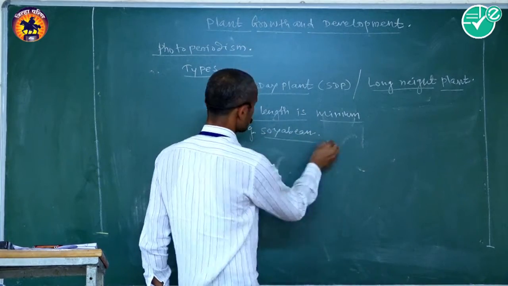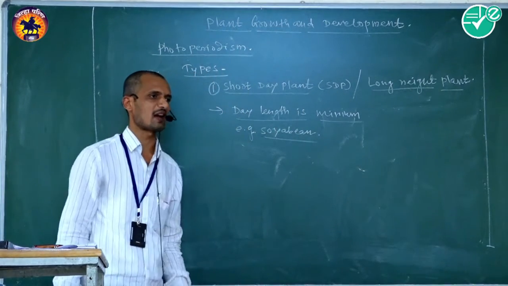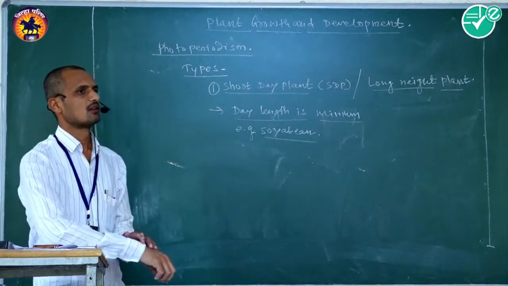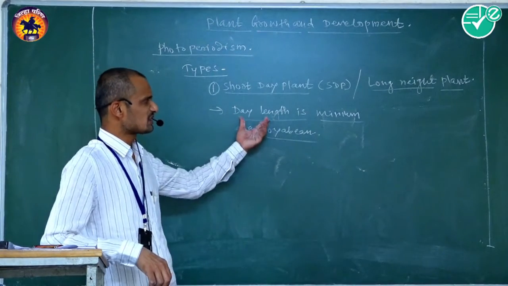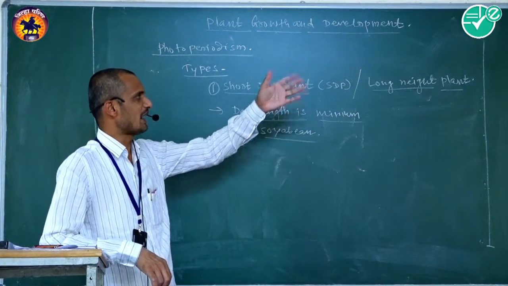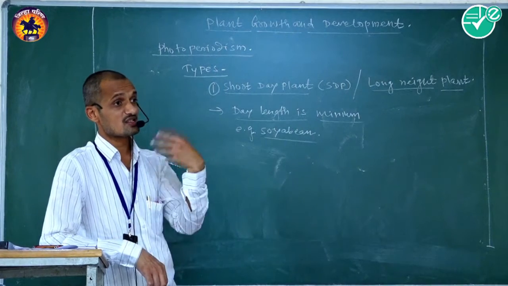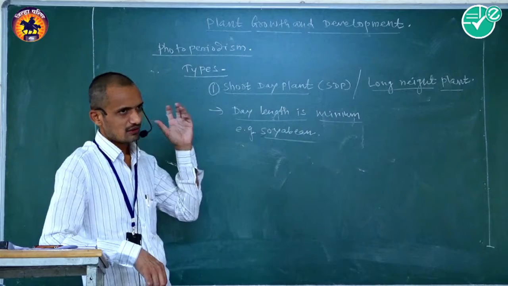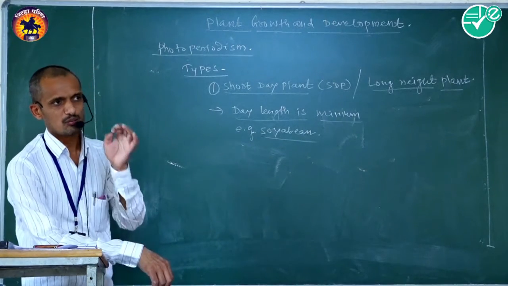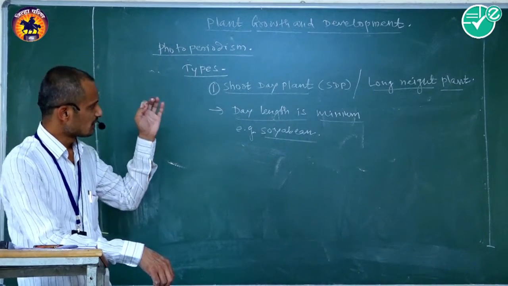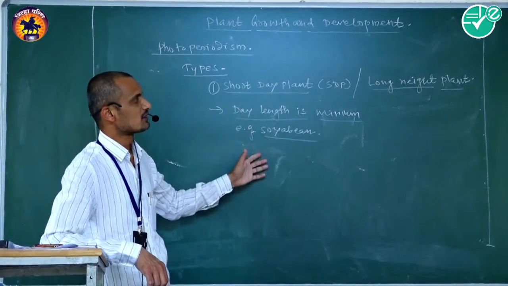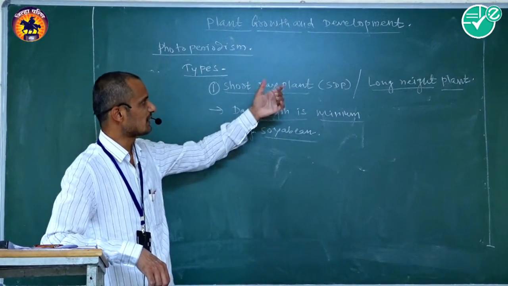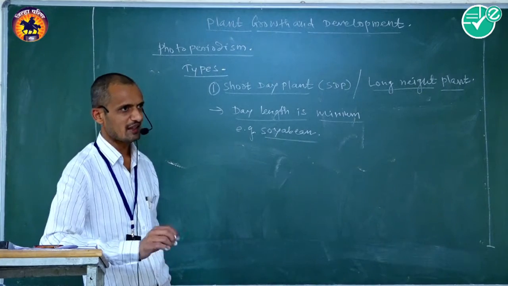In this plant, initiation of flowers can take place when the day length is minimum compared to the night length. The night length is longer. The night period or dark period is more than the light period; that is called short day plants or long night plants.